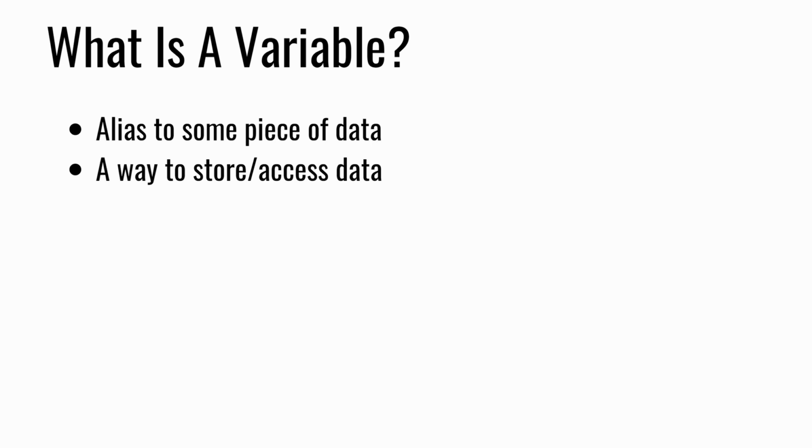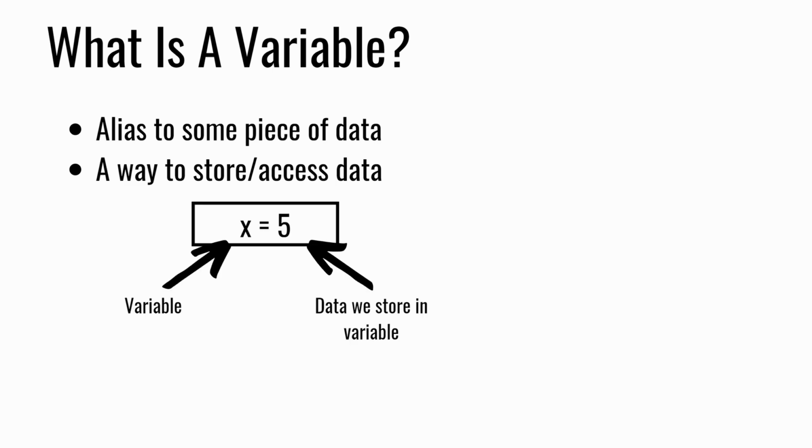If you're familiar with algebra, you know that you can have letters that equal numbers, like x equals 5 for instance, and we would call x a variable. In programming it's super similar, so we can assign any letter like x, or even a word like sandwich, to some piece of data. What kind of data can we store in variables? Let's quickly go over that.